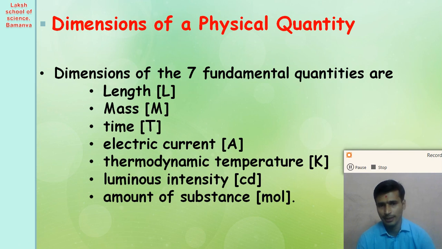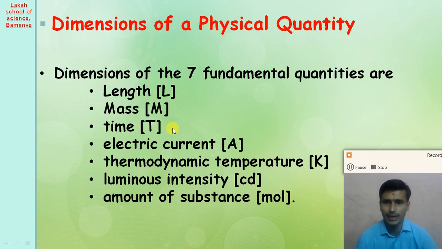So here capital L, capital M, capital T, we express all the fundamental physical quantities with their symbols. These are the symbols of the fundamental physical quantities, not units, right? Unit of length, you know, is meter. Unit of mass is kg. Unit of time is second, right? But here we provide the dimension to all the 7 fundamental physical quantities, and all other physical quantities we express in terms of these 7 fundamental physical quantities.